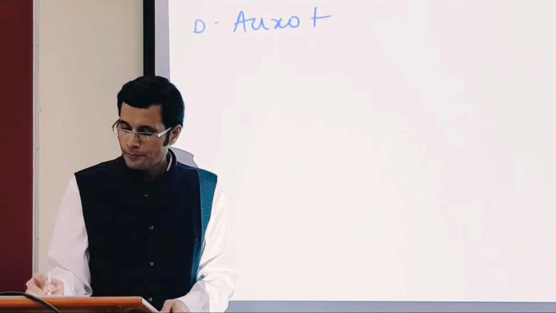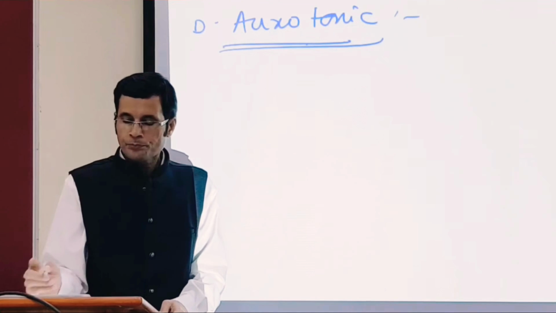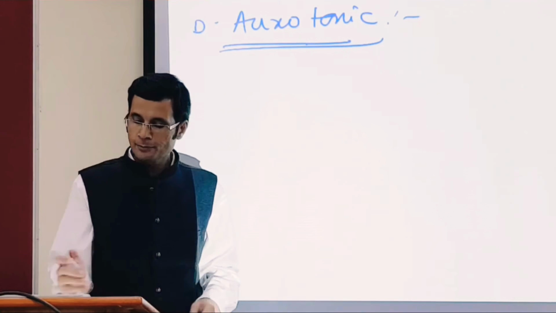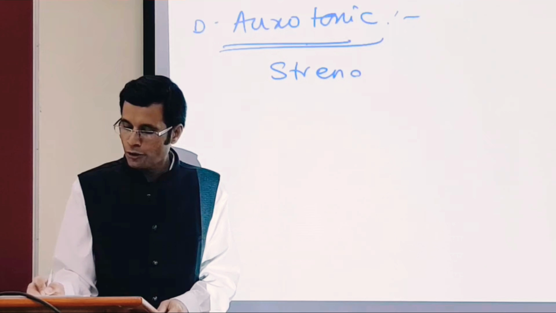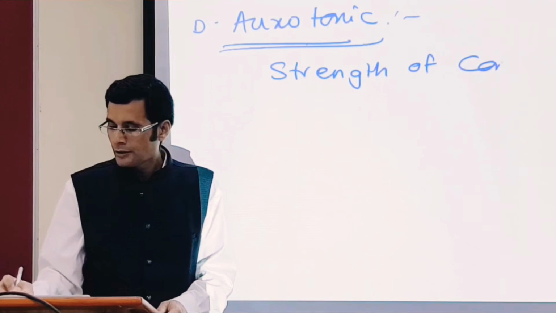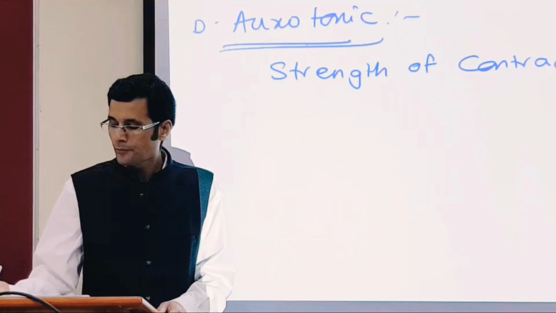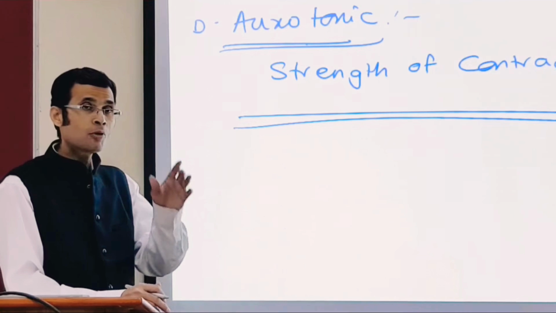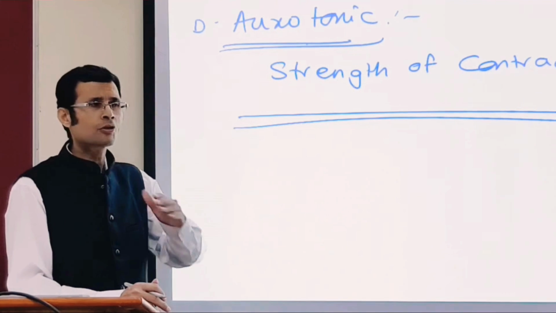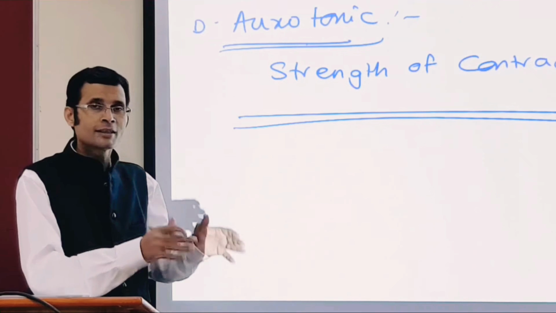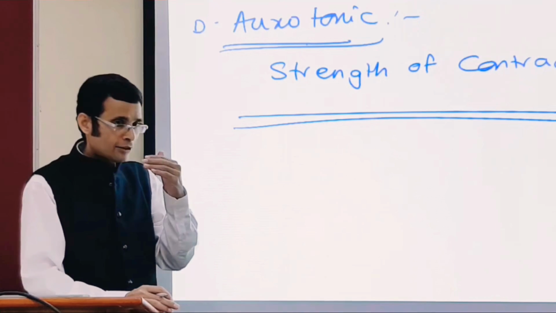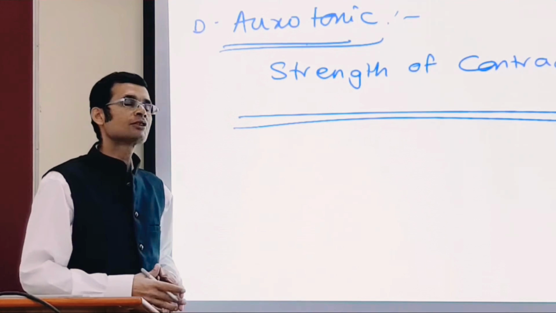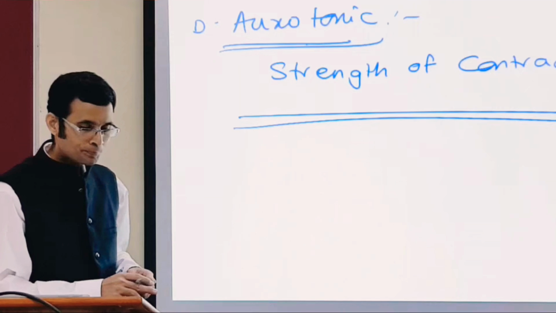Auxotonic contraction. What is auxotonic contraction? As the contraction proceeds, strength of contraction goes on increasing. This type of contraction is called auxotonic contraction. And mind you, we are talking about one single contraction, not multiple contractions. As the contraction proceeds, the strength of contraction goes on increasing. Such contraction is called auxotonic contraction.